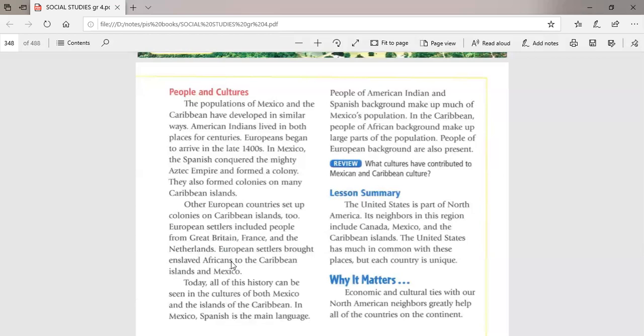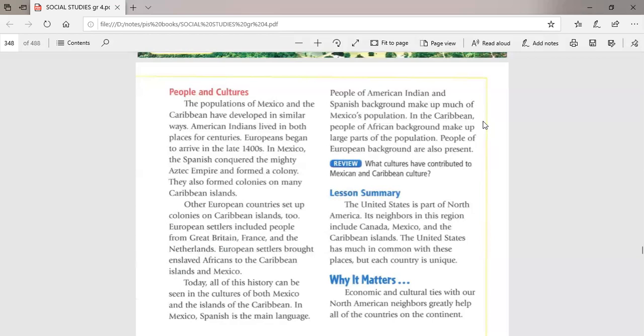They speak Spanish, by the way, nowadays because it was settled by Spain. Okay. That's it, guys. Spanish is the main language in Mexico. Don't forget that. And now you could find many populations, especially on the Caribbean islands, okay. This is our lesson for today, guys.